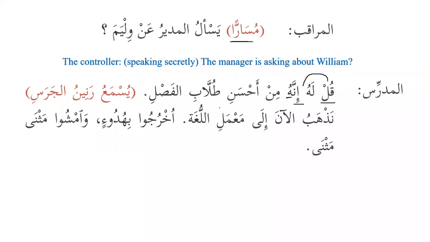Min ahsani tullabil fasli. Ahsan has accepted kasra over here. Why is that? Because it is being used as mudaf. Yes, the verse of the Quran, do you remember that we discussed in the previous lesson? لَقَدْ خَلَقْنَا الْإِنسَانَ فِي أَحْسَنِ تَقْوِيمٍ. Well done. So whenever the noun that is mamnu min as-sarf is used as mudaf, then it accepts kasra. So قُلْ لَهُ إِنَّهُ مِنْ أَحْسَنِ طُلَّابِ الْفَصْلِ. Tell him that he is among the best students in the classroom.